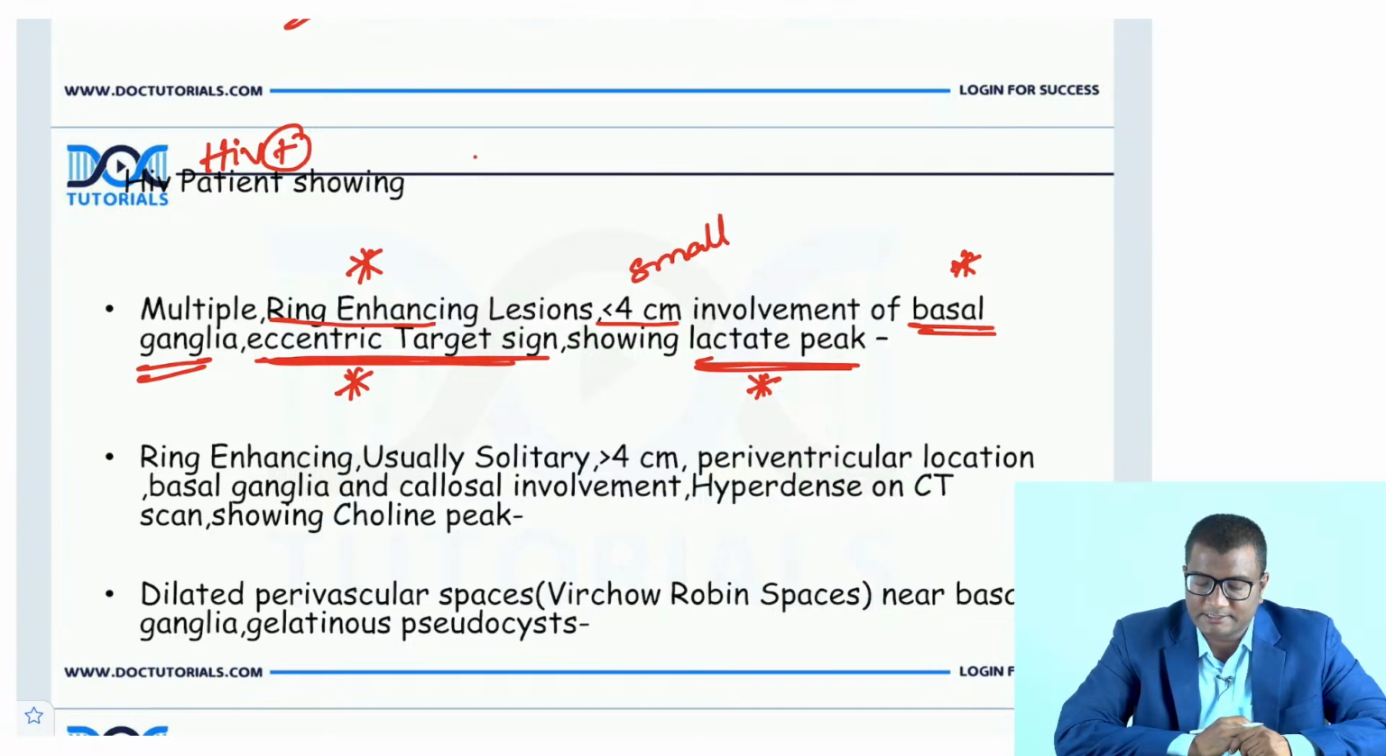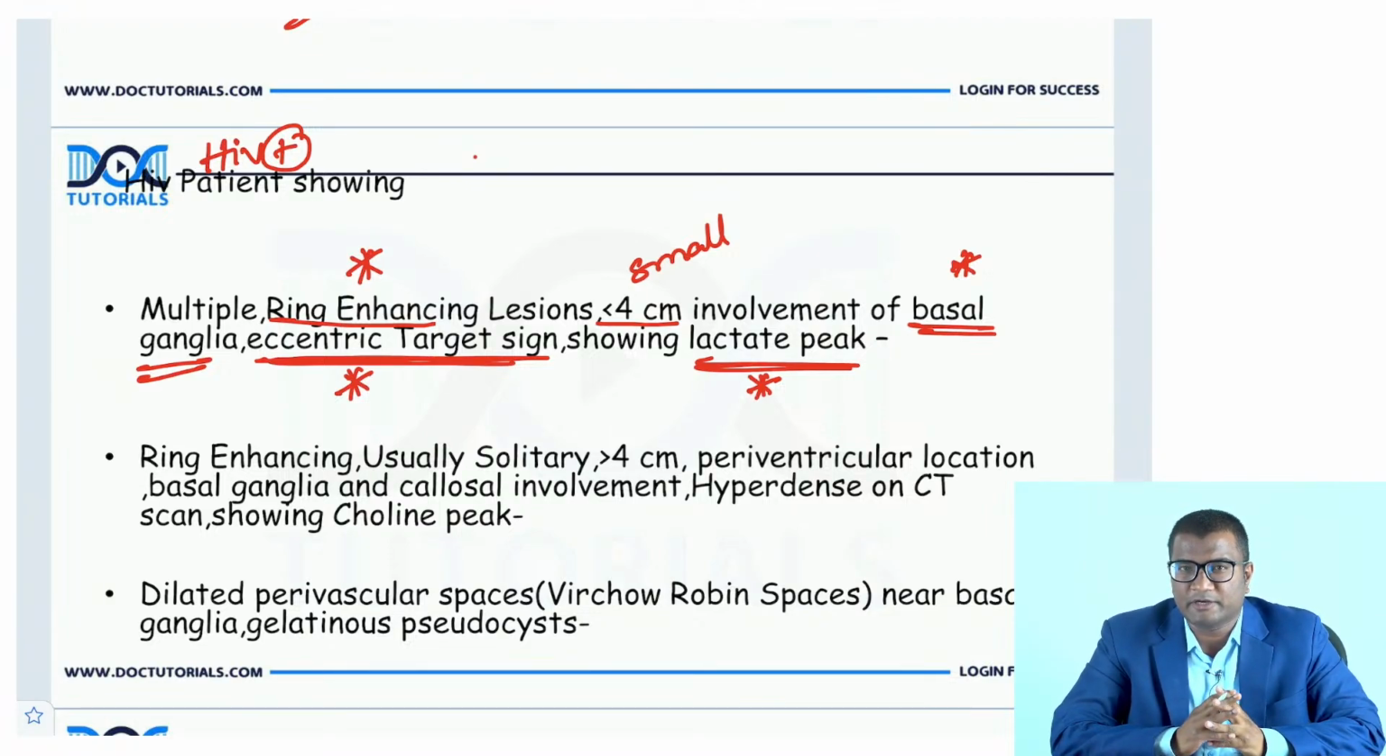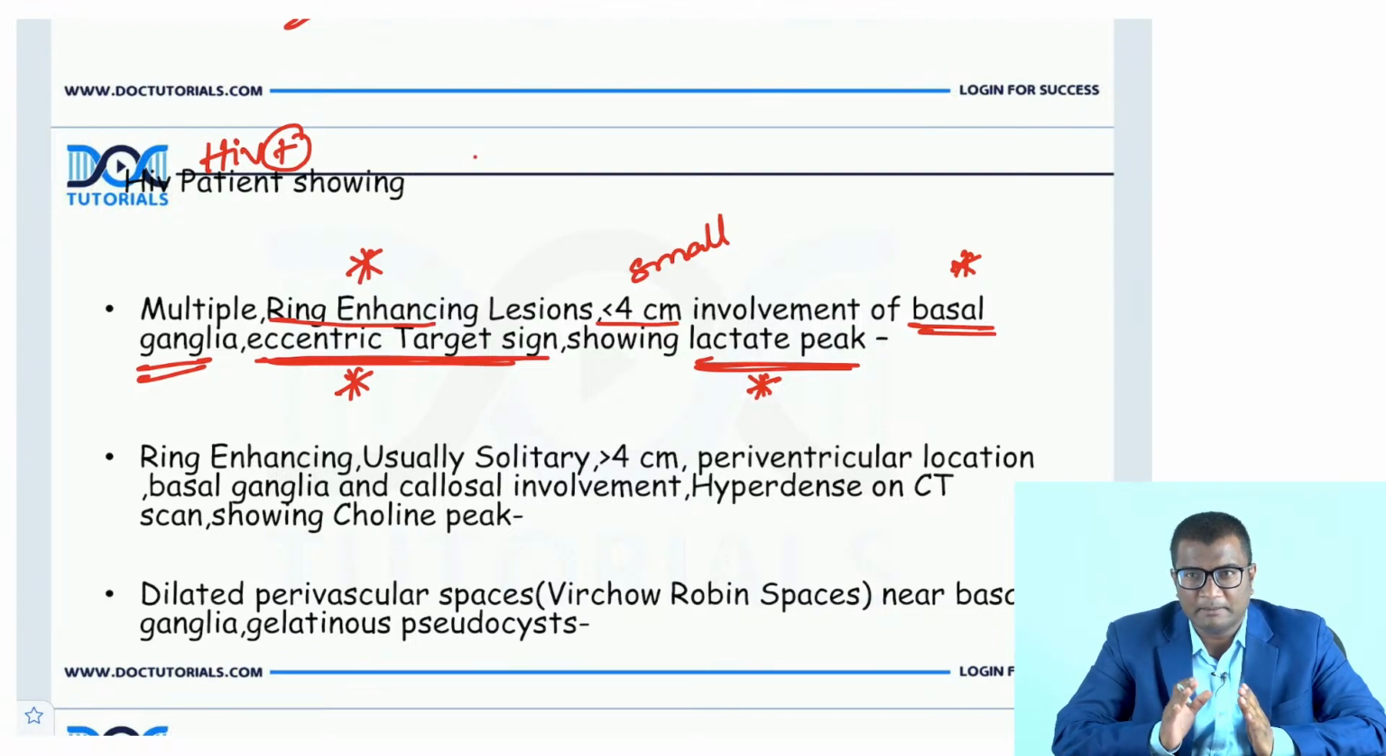What do you think is the answer? Anybody? HIV is a very common condition and you need to know proper details about HIV, right? So a lot of questions will appear in the exam. An HIV positive patient, basal ganglia, eccentric target sign, multiple small ring enhancing lesions, and a lactate peak.